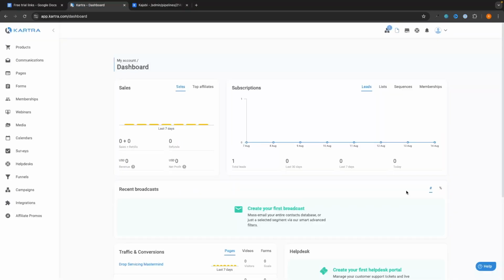The first feature that I need to talk about, and this is the biggest difference between these two tools. Like for me, this is a complete game changer and my deciding factor when choosing between both of these platforms. And this is the funnel builder and the quality of funnels that we can build. Because when it comes to selling any type of product, whether you are selling your own digital product, whether you are selling an agency service, or whether you are using one of these tools for affiliate marketing, the funnel that you build is arguably the most important point of the entire process.